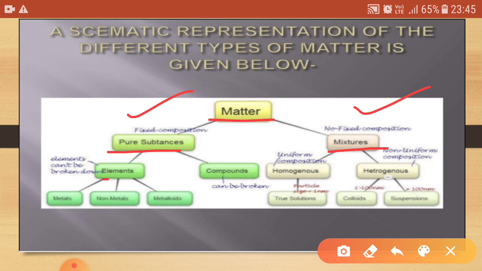Pure substances are of two types, elements and compounds. Similarly, mixtures are also of two types: homogeneous mixture and heterogeneous mixture. In a homogeneous mixture, the composition is uniform, while in a heterogeneous mixture, there is non-uniform composition.